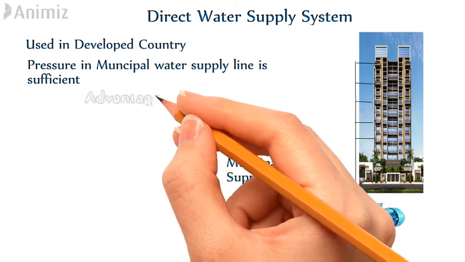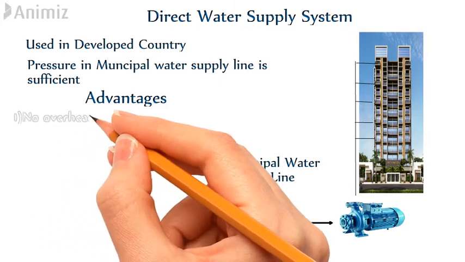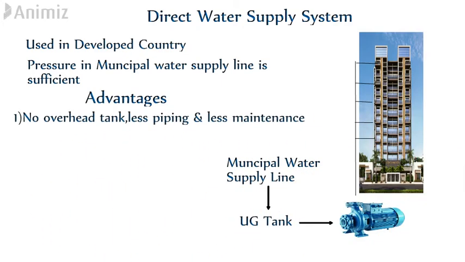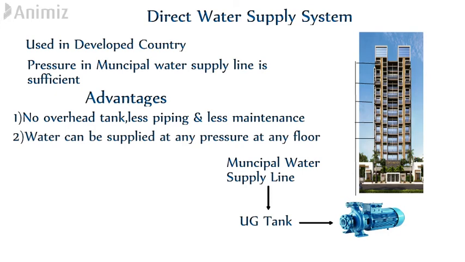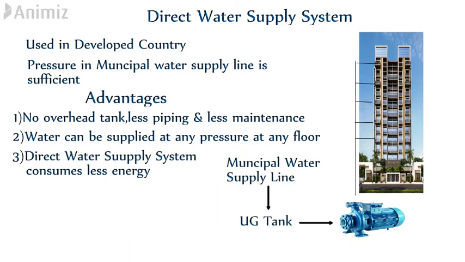Advantages of using this type of system are overhead tank is not required and hence less piping and less maintenance is required. That is why this system is economical as compared to indirect water supply system. The pumps are designed in such a way that water can be supplied at any pressure at any floor. In case of indirect water supply system, water is supplied to overhead water tank first and then it will be supplied to respective floors. Hence, direct water supply system consumes less energy.